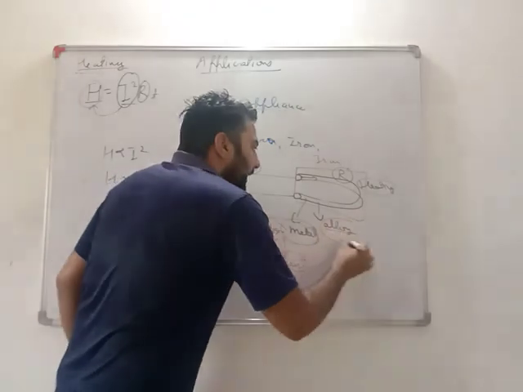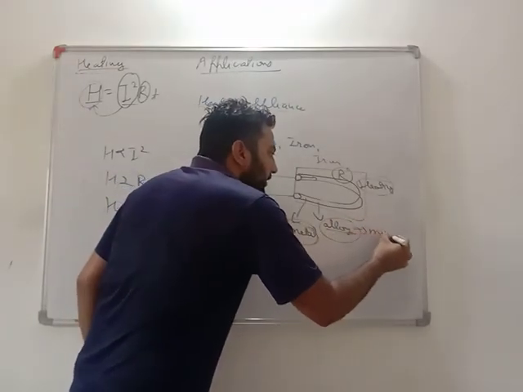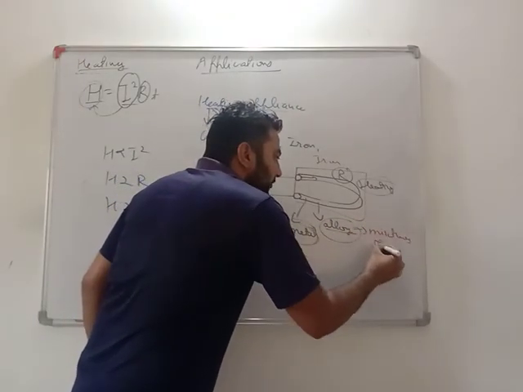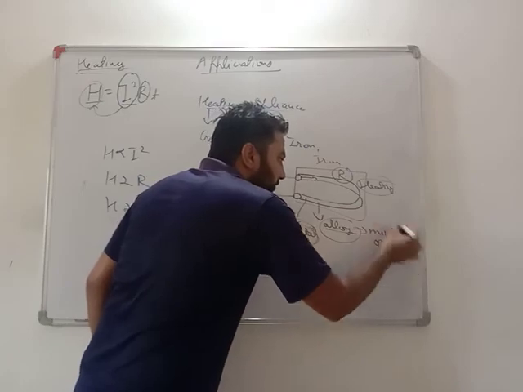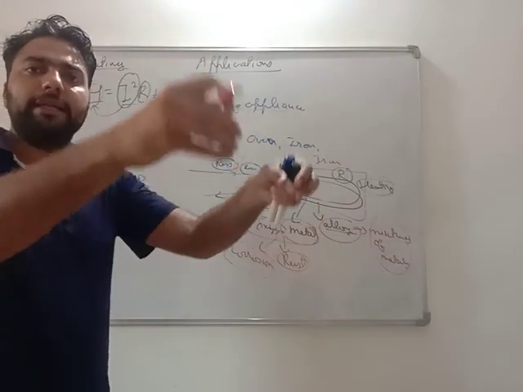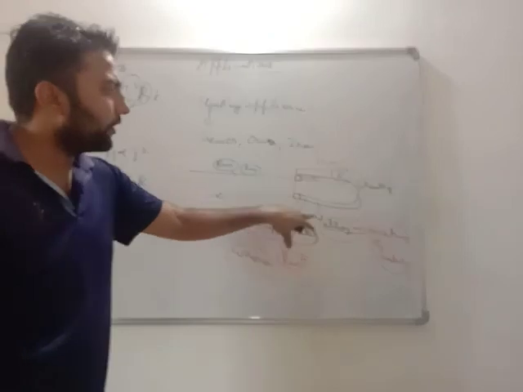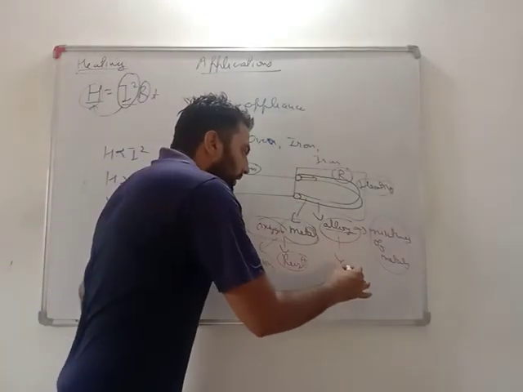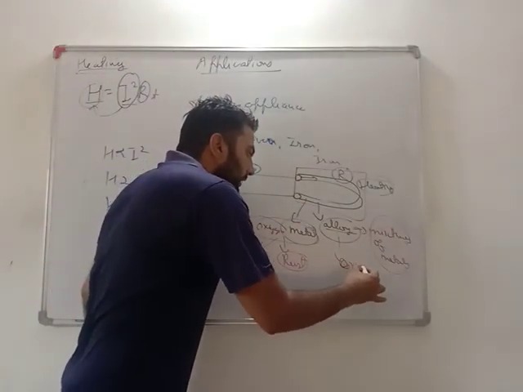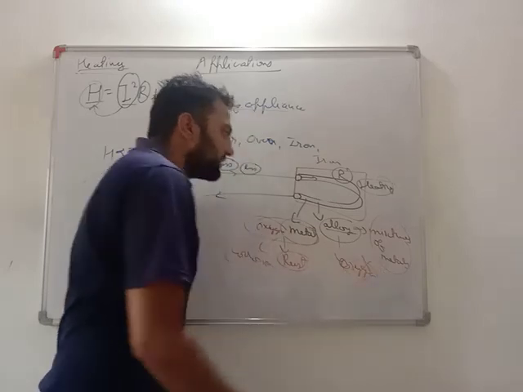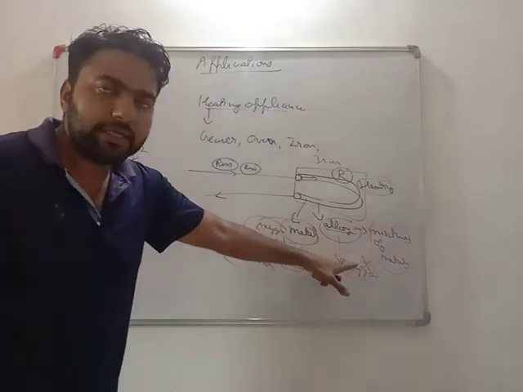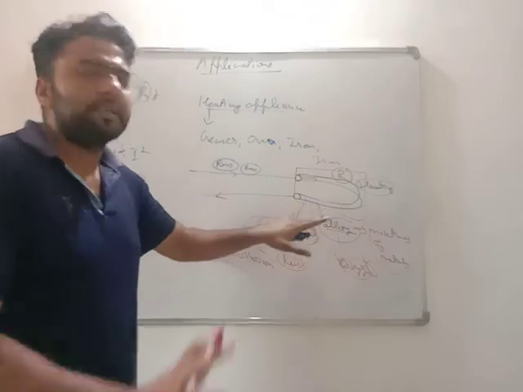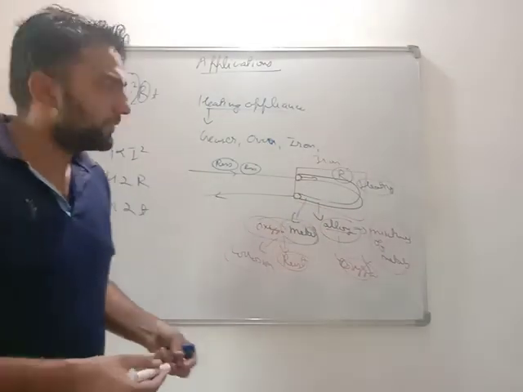But if I use alloys, what are alloys? Alloys are a mixture of metals. Two or three metals are combined, melted, mixed and made into an alloy. Why? Because an alloy never reacts with oxygen at higher temperature. So these alloys will not react and our material is safe. It will not get corroded.